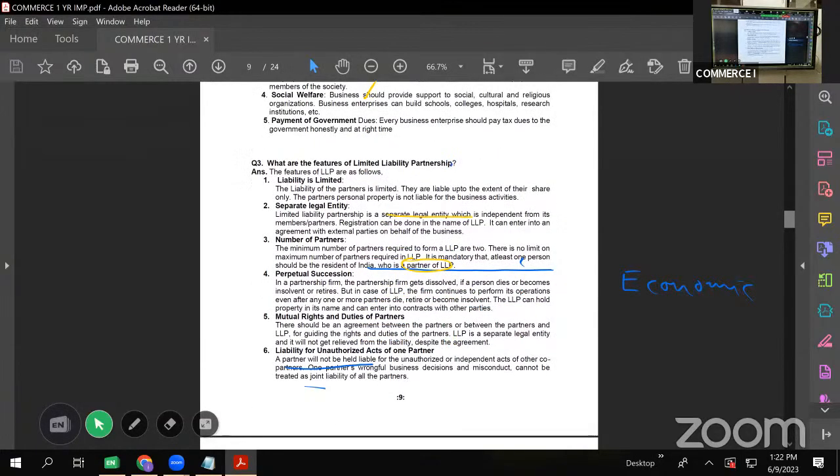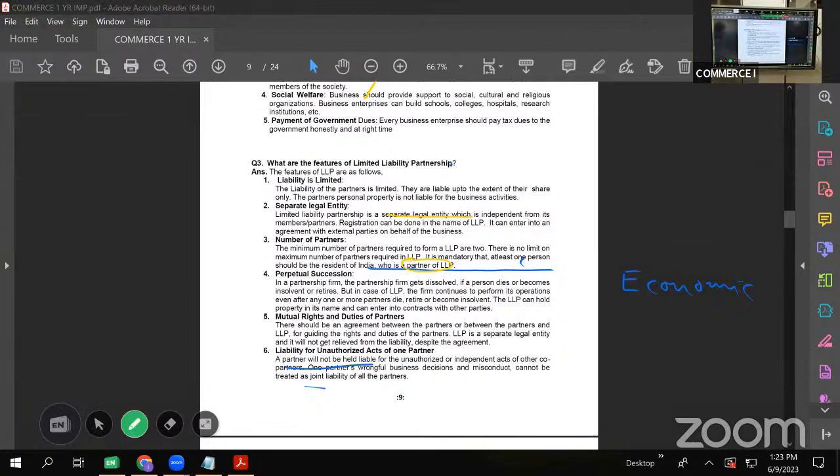What are the features of LLP, Limited Liability Partnership? We have learned about partnership, no? Partnership where minimum 2 members, maximum 50 members, Partnership Act 1932. This is the new form of business organization, very much expected for a short answer question.